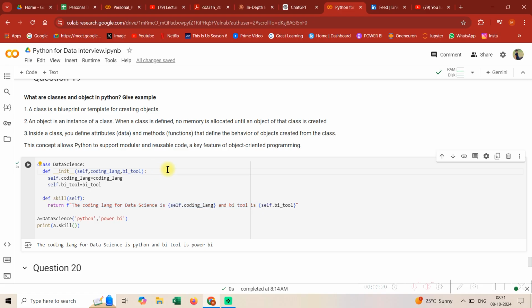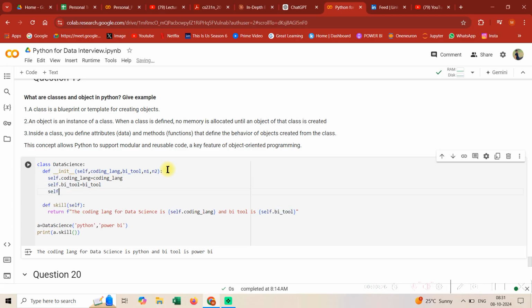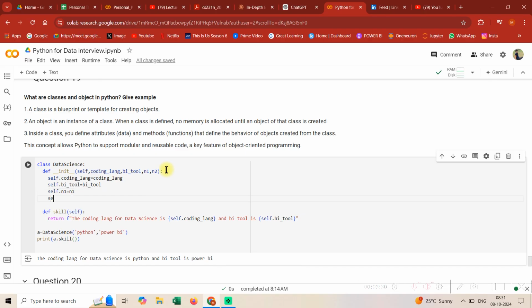Now let me change it. Let me make it n1. I'm adding two more attributes. So self.n1 is equal to n1, self.n2 is equal to n2. This is how you define it. Just consider this as plain vanilla Python syntax only. As you slowly go in depth, as and when experience comes, you will understand all these things in a better fashion. But for the time being, just consider it as boilerplate only.